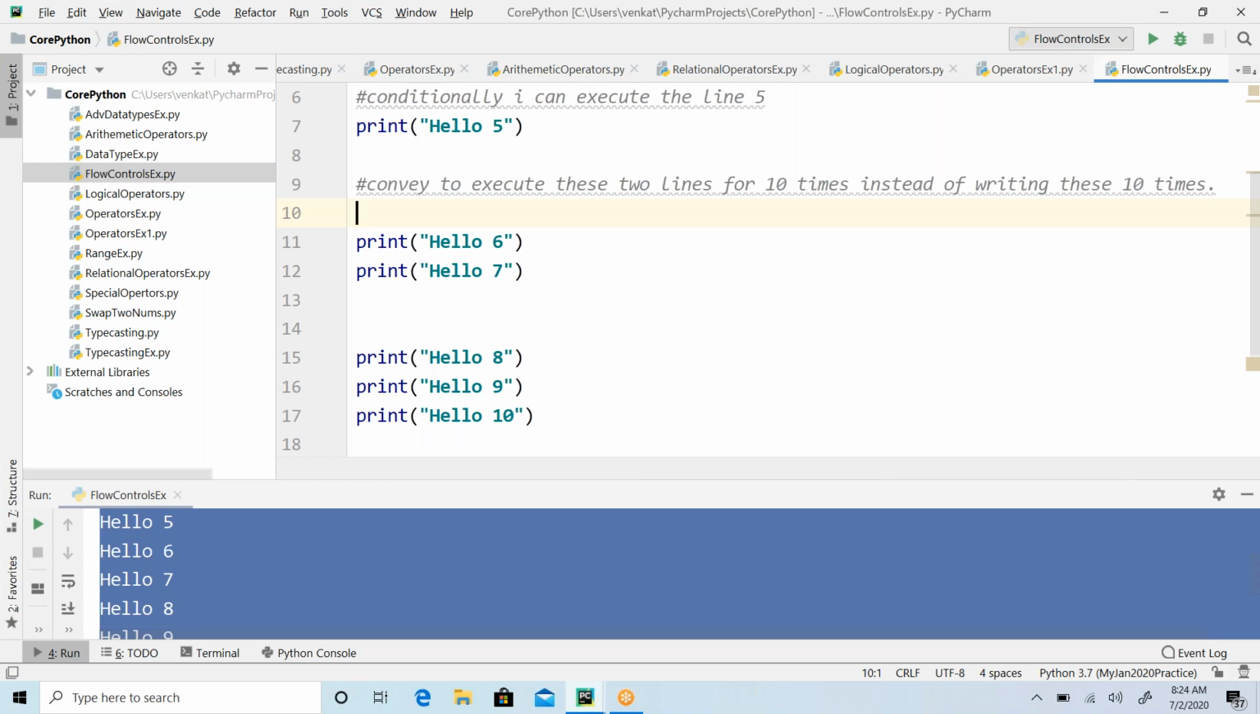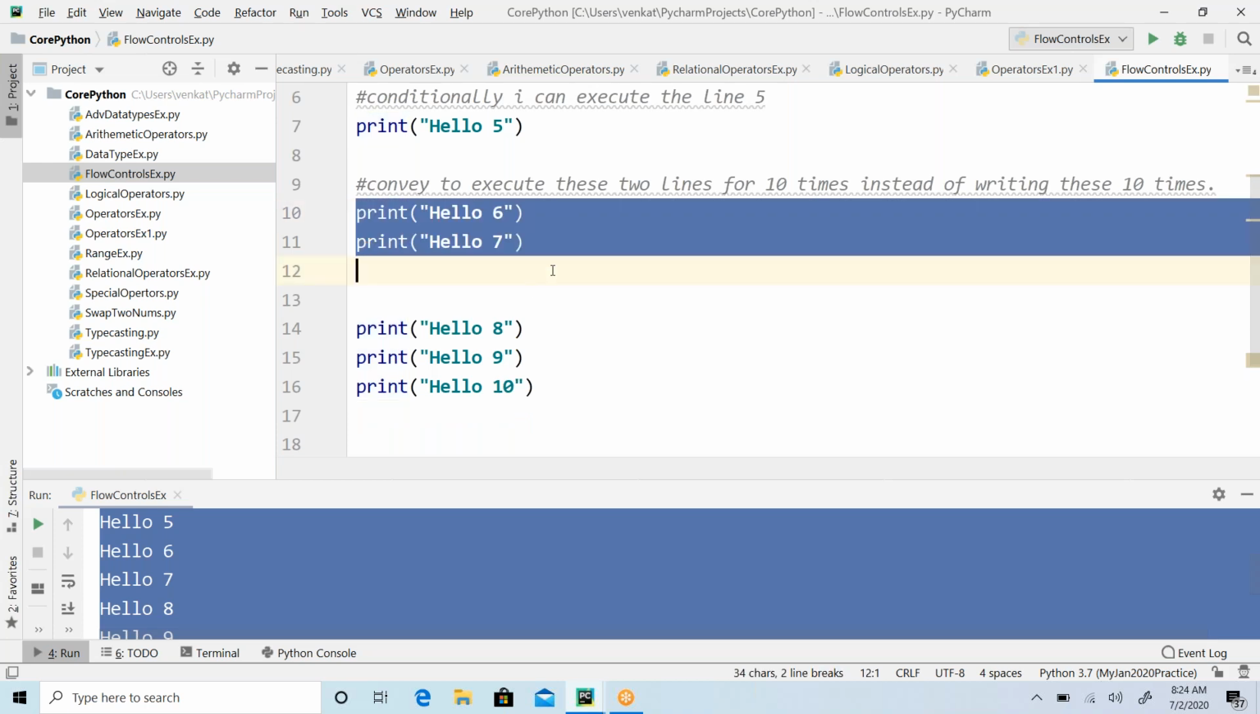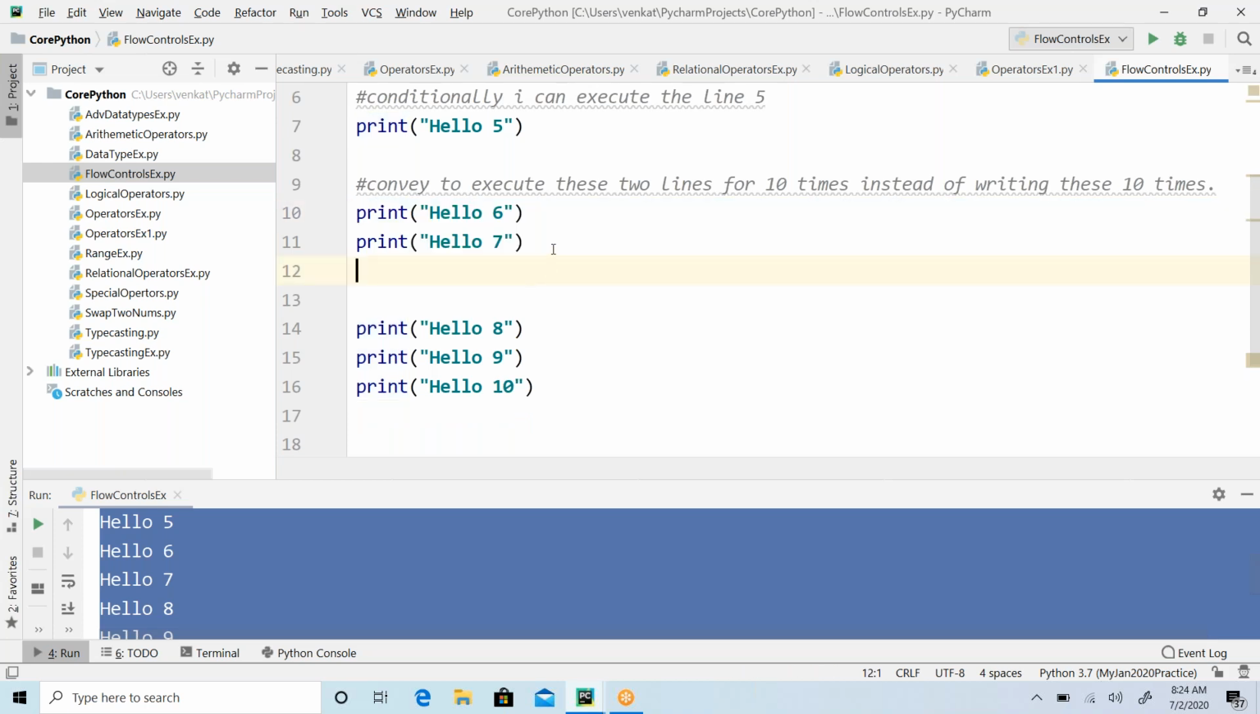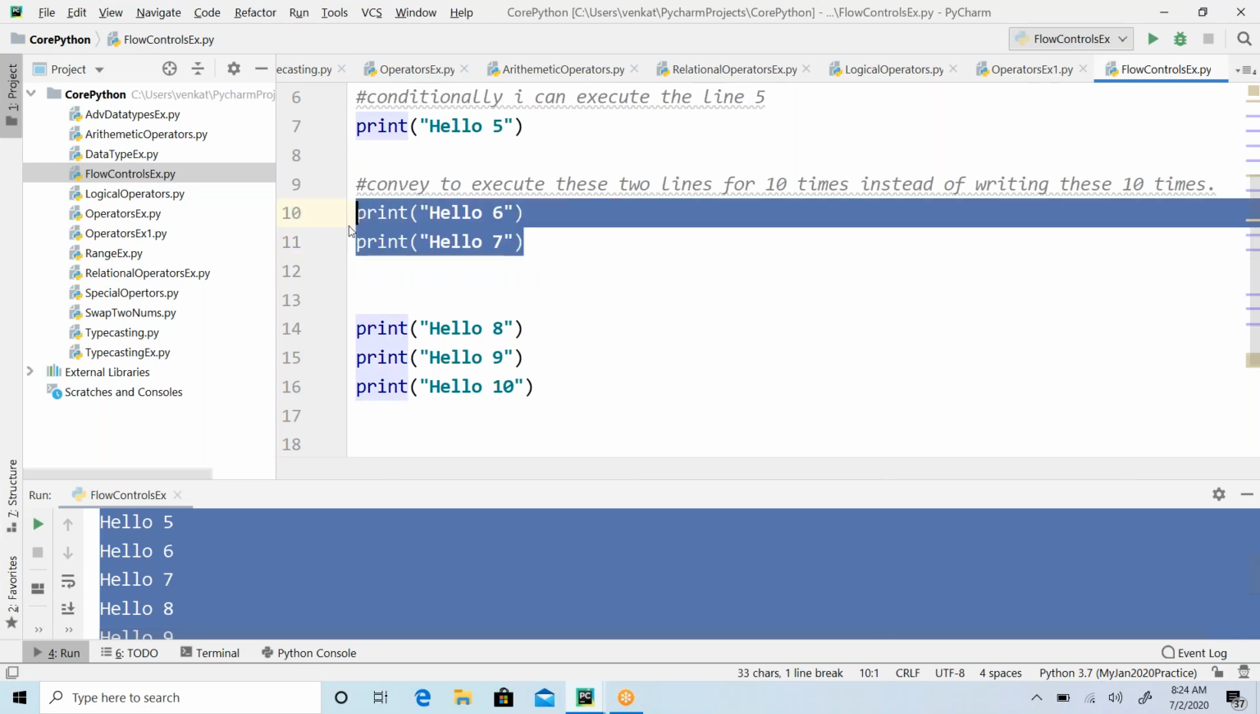Instead of writing these 10 times, I'm going to convey to the interpreter to execute these 2 lines 10 times. I'm not going to repeat the same code again and again, which actually leads to code duplication. So I don't want to write the same code again and again. Instead, somehow I want to convey to the interpreter, asking it to execute these 2 lines of code for 10 times.